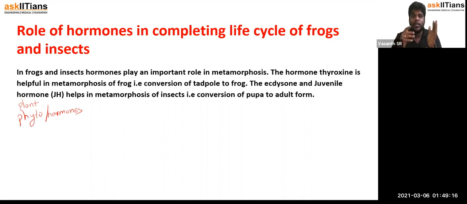So in this case, the thing that you need to take into account is the function of hormones. The hormones in insects and frogs are also very important. Here we are going to look into the function of a hormone in the case of frog. So frog has a life cycle. First it will be an adult frog.